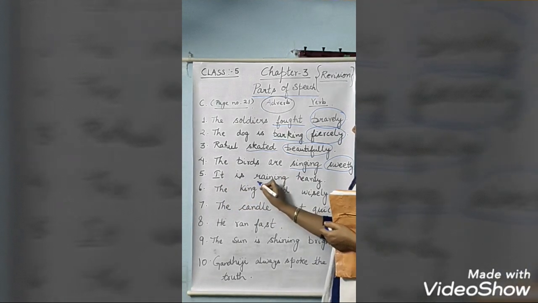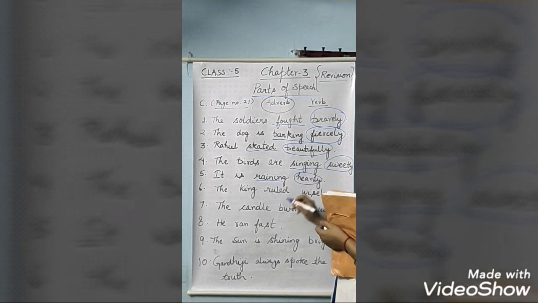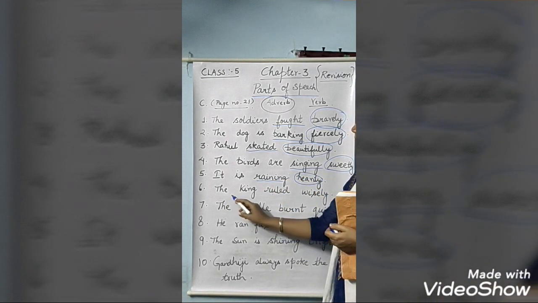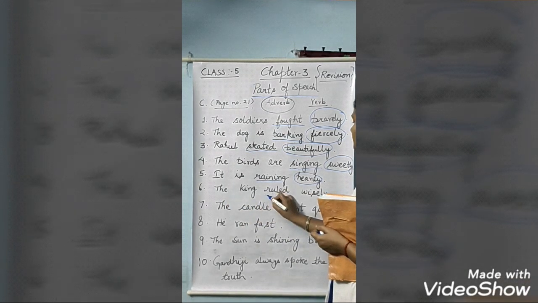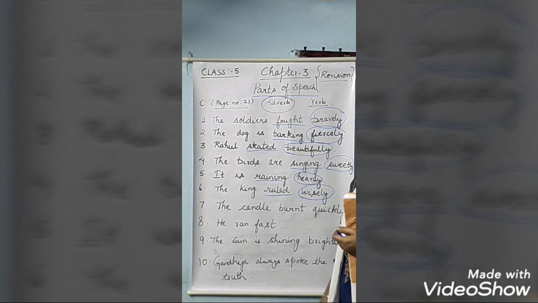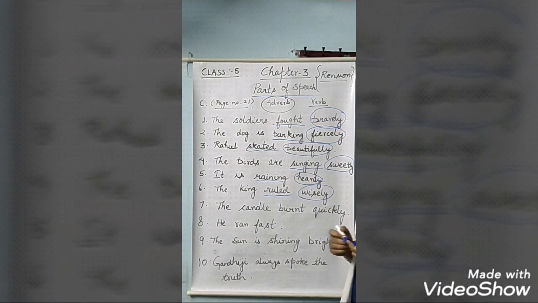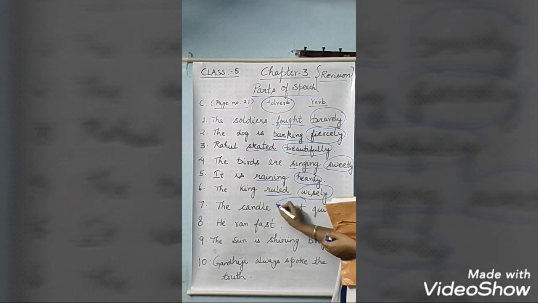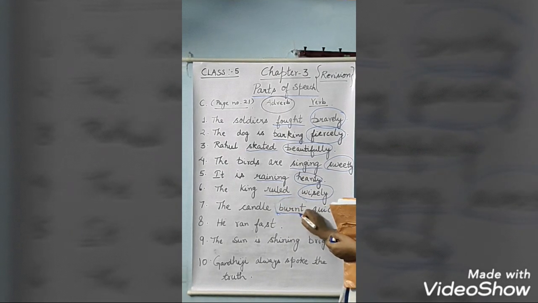So raining is a verb. Heavily is an adverb. Coming to sixth, the king ruled wisely. So ruled is a verb. Wisely is an adverb. Now seventh, the candle burned quickly. Sorry, it is underlined. It is verb. Burned. Quickly is an adverb.